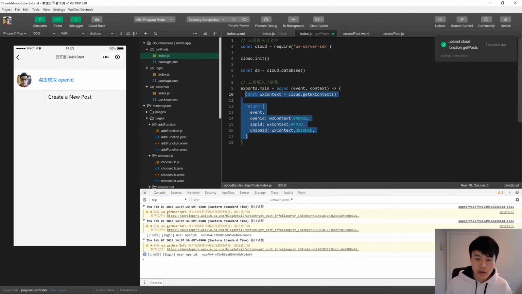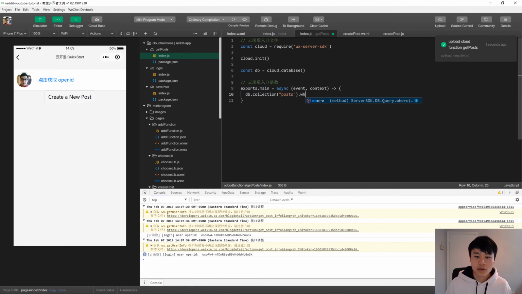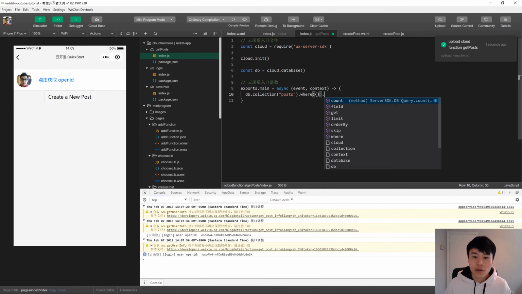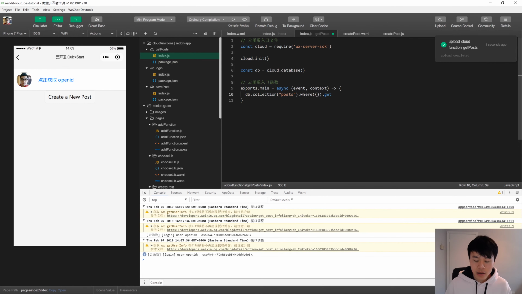Once again, our collection name is posts. To get all of them, just do where, but pass nothing into this filter call. Normally you can filter it, but here we just want everything, so where.get. Then, since this is defined as an async function, we can once again return await.